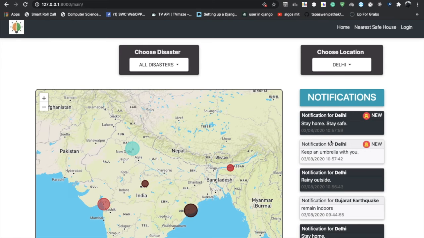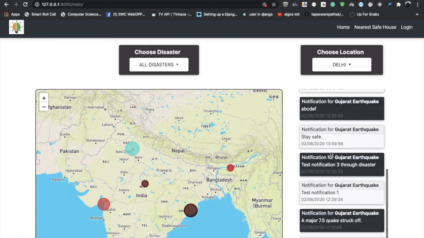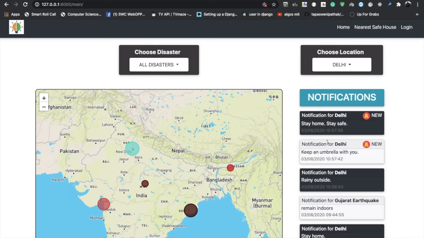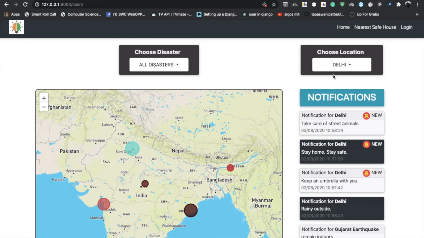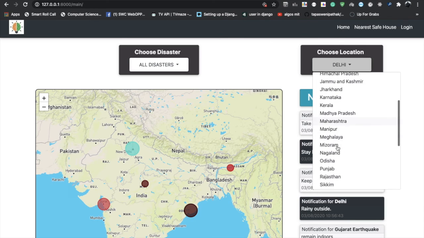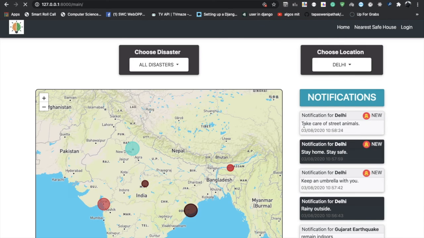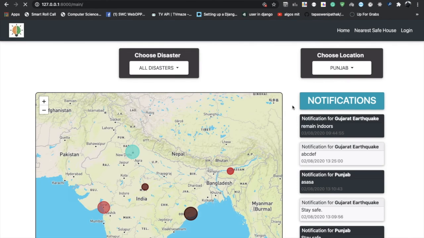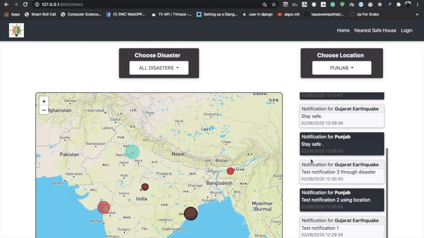So as you can see, these notifications are being added by a team member of mine, and these got displayed here without reloading the page. So this was the live notification part. The user also has the option to choose another state from the drop down to see the notifications for that particular state. So for example, if I select Punjab here, I'll be able to see the notifications for Punjab.